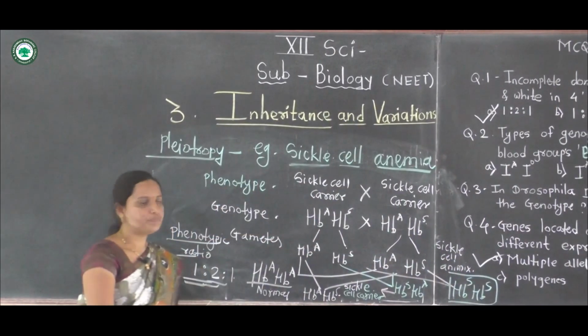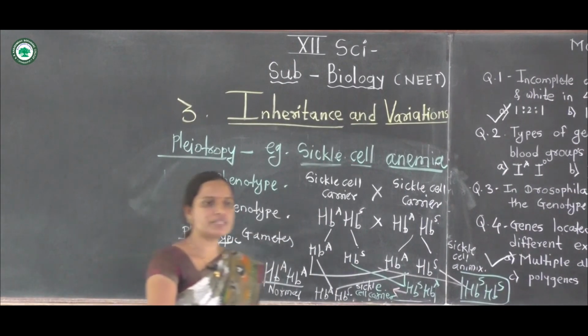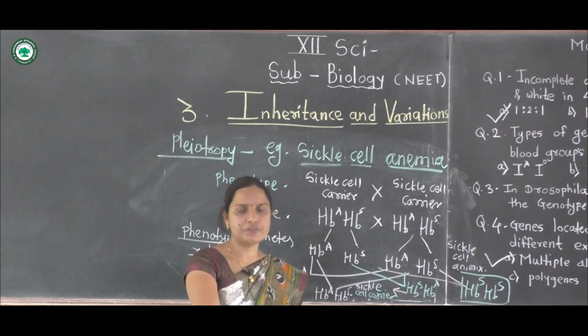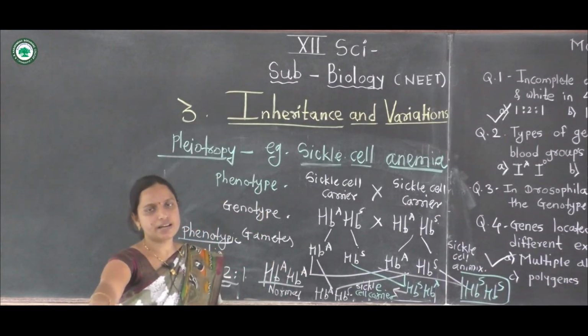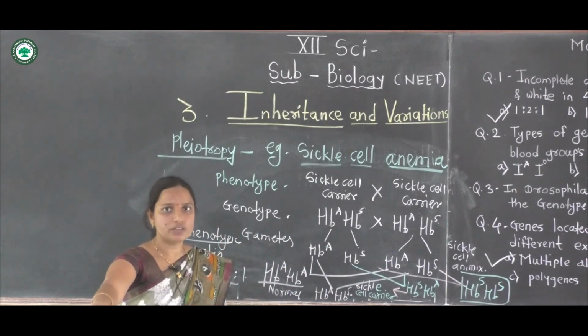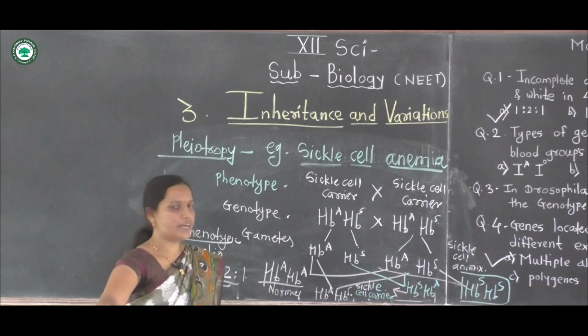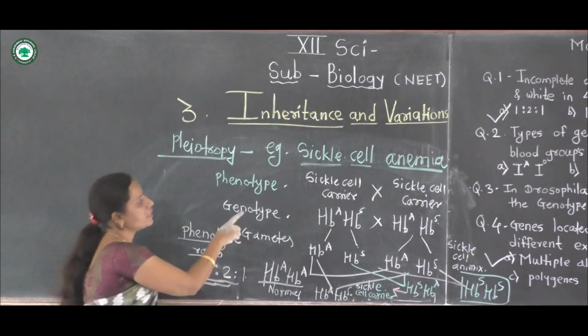Now this is pleiotropy. Pleiotropy means one gene controls different traits, forming different traits. The best example of pleiotropy is sickle cell anemia.